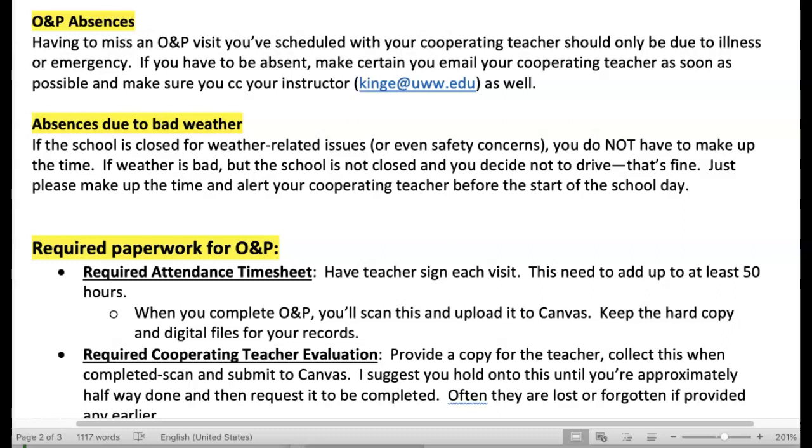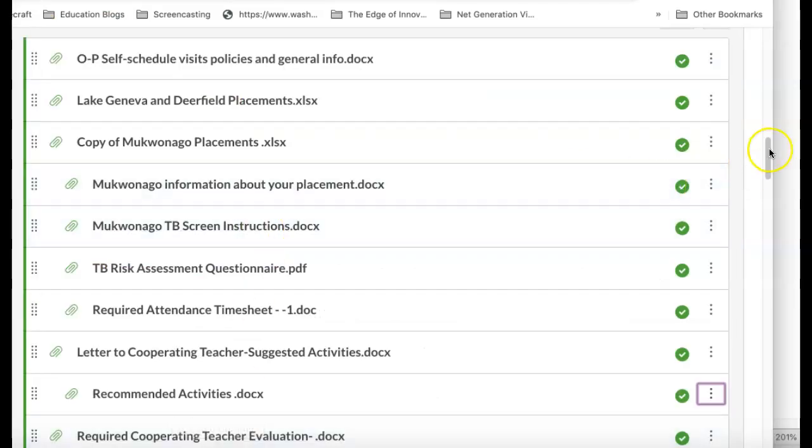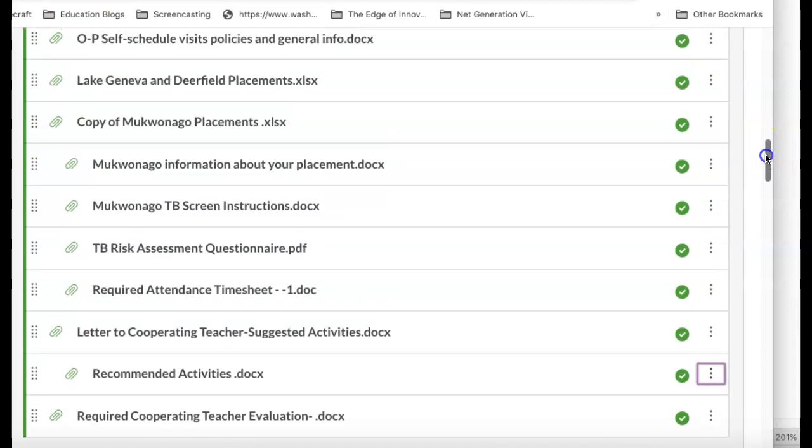There are some required things that you need to submit, documenting your successful completion of O&P. This is in the required paperwork section, and you will find these forms right here, which is the required attendance timesheet and the required cooperating teacher evaluation.